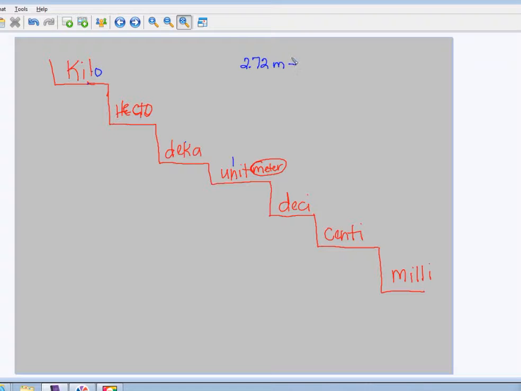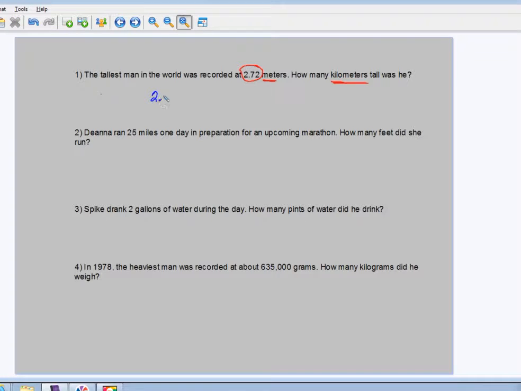Since we go up the steps, we're going to divide. And we always start with a 1. And how many steps we go, that's how many zeros we add. So we're going to go 1, 2, 3. 3 steps, 3 zeros. And then we get our answer. So 2.72 meters divided by, it was a 1. We went up the steps 3 times, 3 zeros. And just solve.